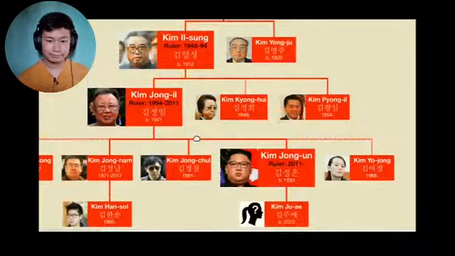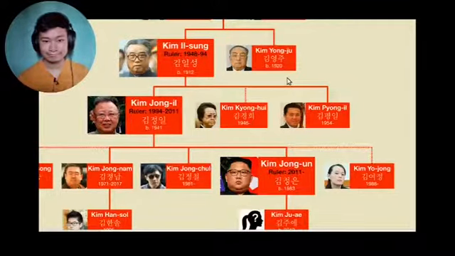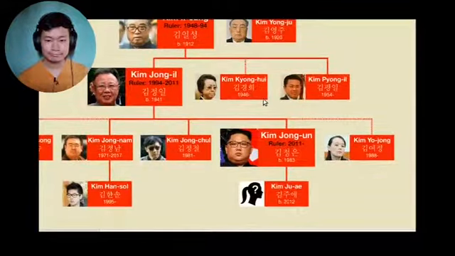There's a few people left from older generations, although I think the likelihood of any of them coming to power is very remote. As far as we know, Kim Il-sung's younger brother, Kim Yong-ju, is still alive. However, he's like 100 years old by now, so not really a top contender. There's also Kim Jong-un's aunt, Kim Kyung-hui.